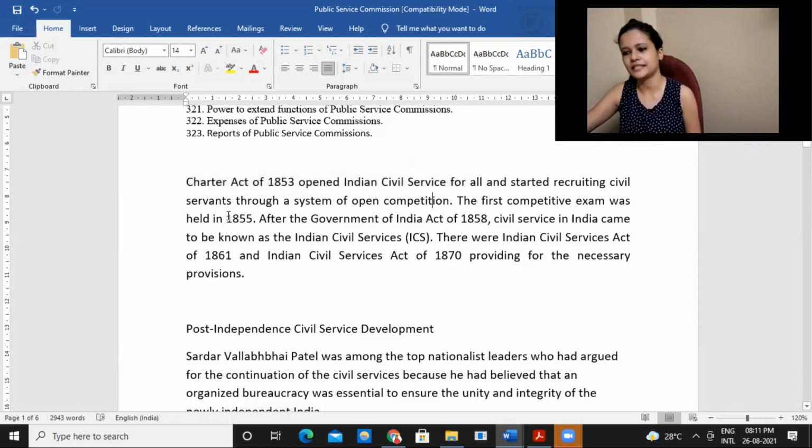The first exam was held in 1855, but that is only for the history part. You need not remember the year and such. You can simply mention that it started with the Charter Act 1853, and then this concept was again introduced in the Government of India Act as well, and then continued even in the Constitution of India.